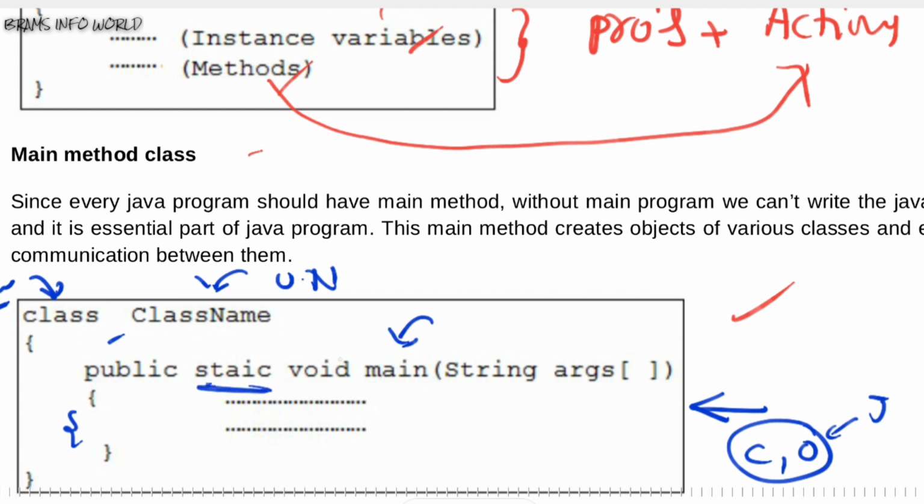And every method contains a return type. It may be int, it may be float, it may be double or anything, but by default it is void. And it has one parameter. The parameter is args. In place of args you can write x, y, a, b, anything you can write. It is a one dimension array. It is used to store string data type, and here we are going to define the logic of a program.